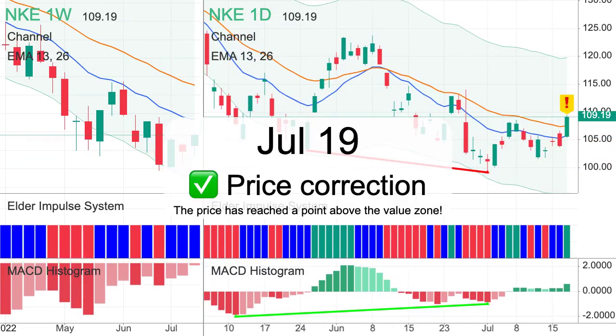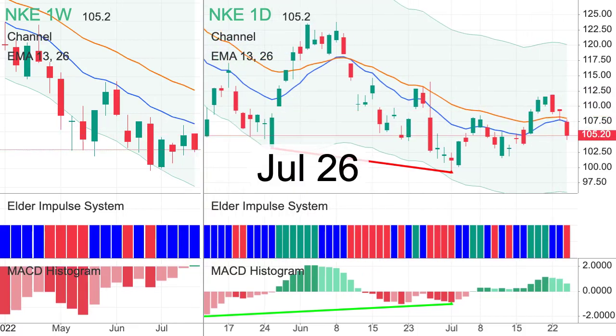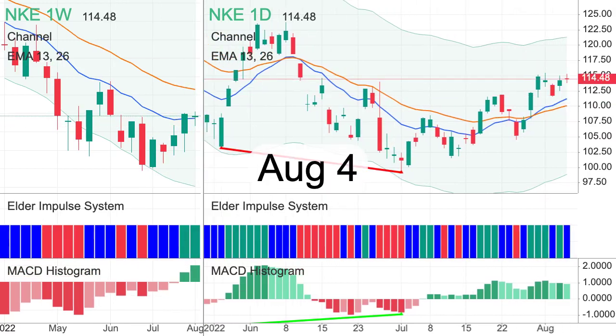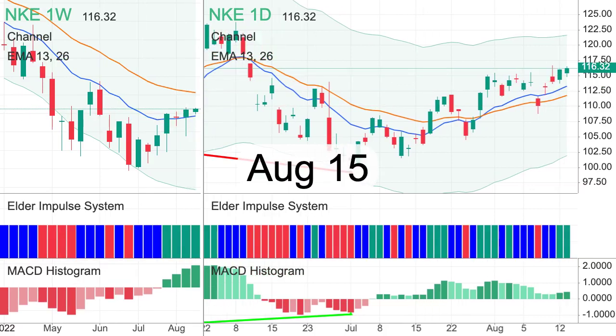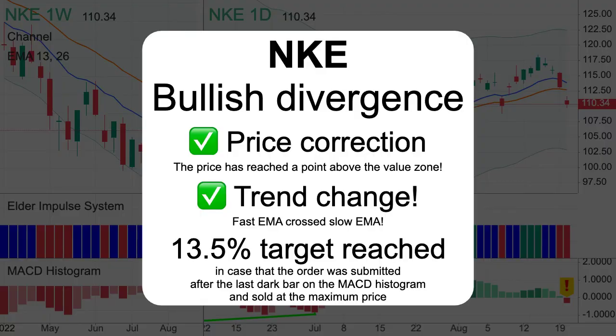The price has reached a point above the value zone. Fast EMA crossed slow EMA. MACD histogram crossed the zero line. 13.5% target reached.